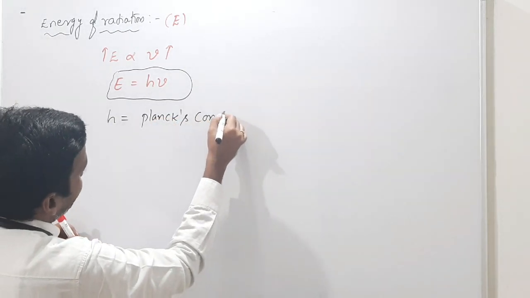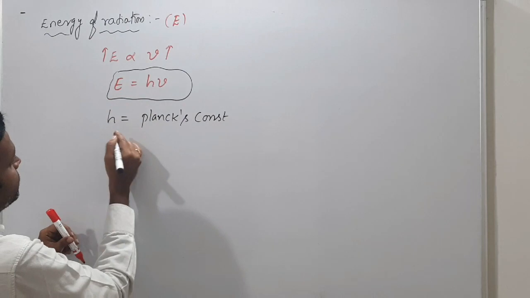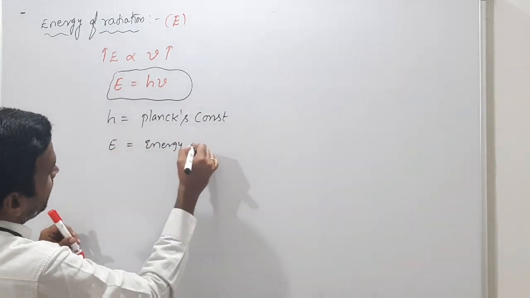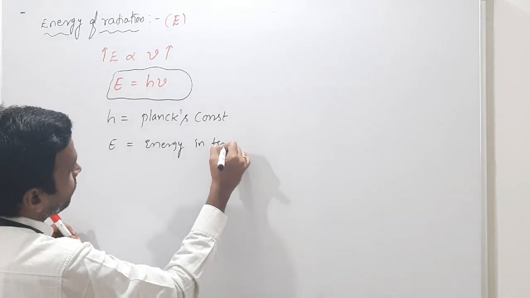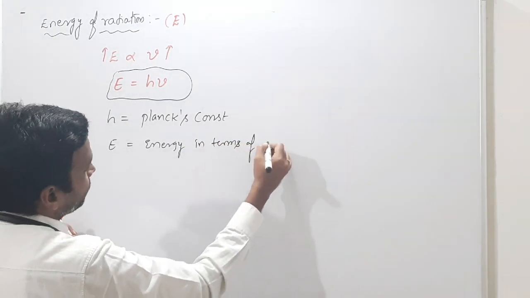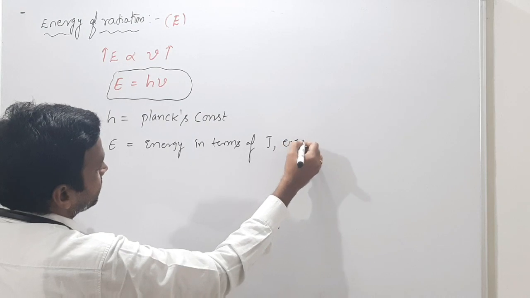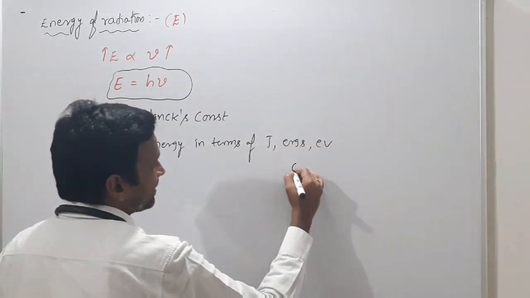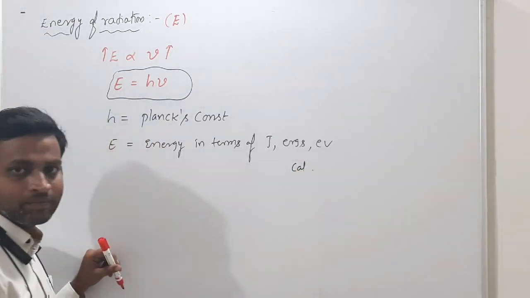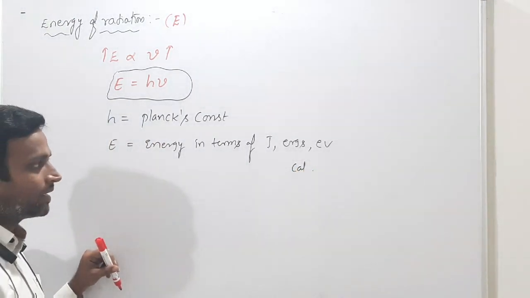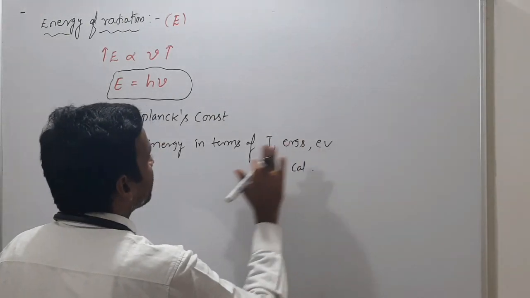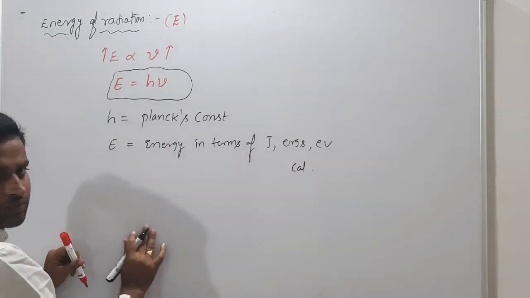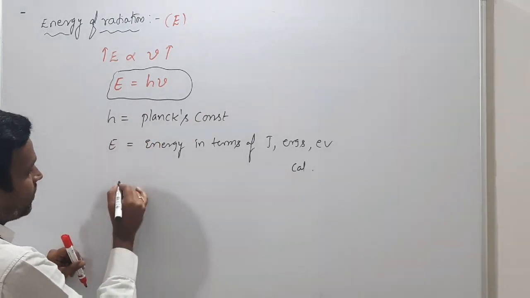And E means energy, in terms of joules, ergs, electron volts, or calories. Getting what I am saying? These things are very, very important for you. So E is h nu, and h is the Planck constant.